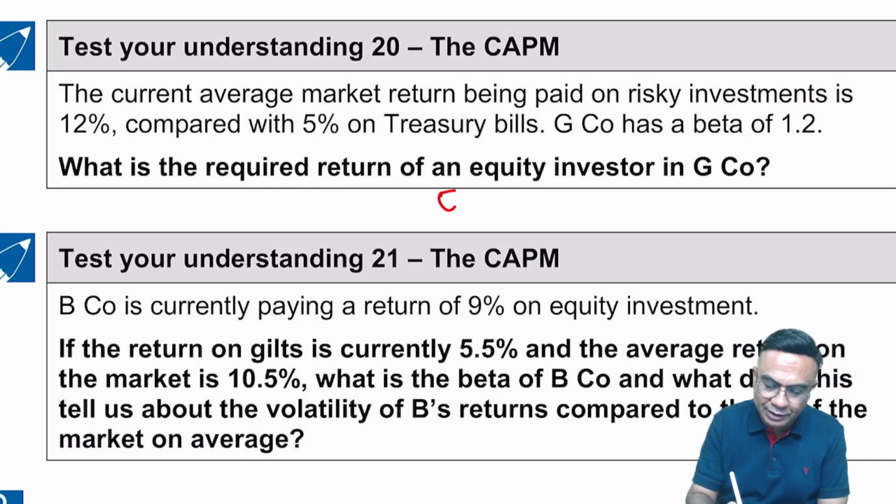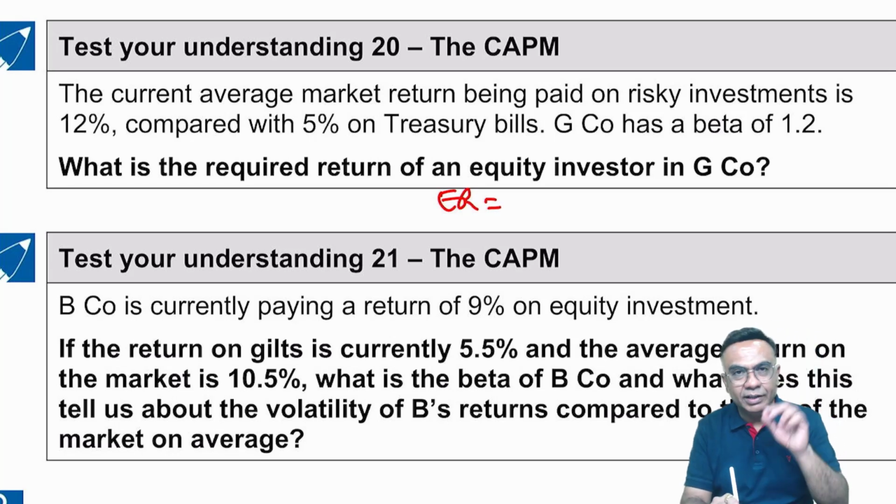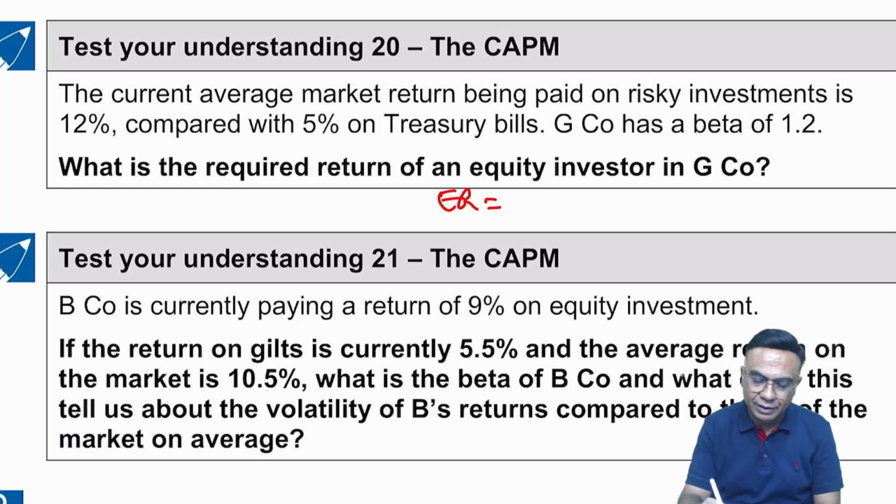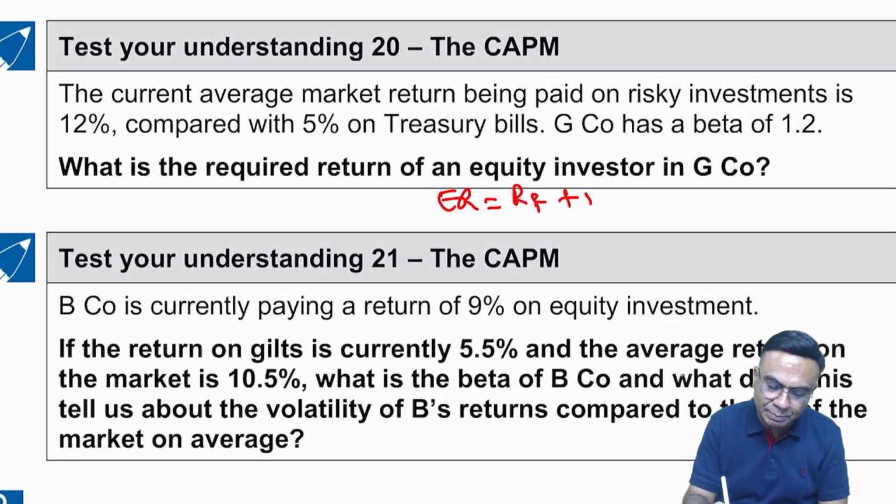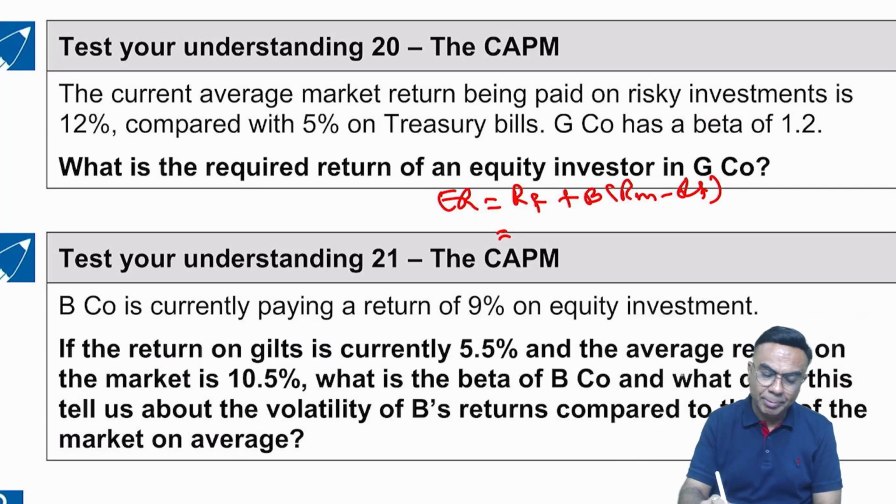The expected return is equal to Rf. How much is Rf? Rf plus beta, Rm minus Rf. You can just write this down in your book. Rf is 5%. Beta is 1.2.